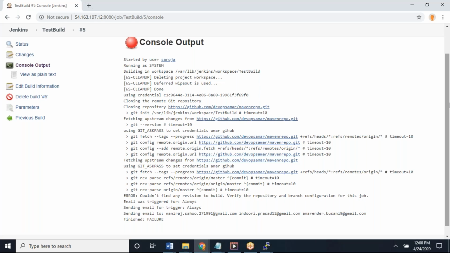Something failed. What is the reason? Why did it fail? It says it could not find any revision to build. Verify the repository and branch configuration. When we said touch file name, it is trying to touch the file in the workspace, but leave that aside. Your job itself failed. It says could not find any revision to build, verify the repository and branch configuration. So it seems the branch is not being picked up somehow.